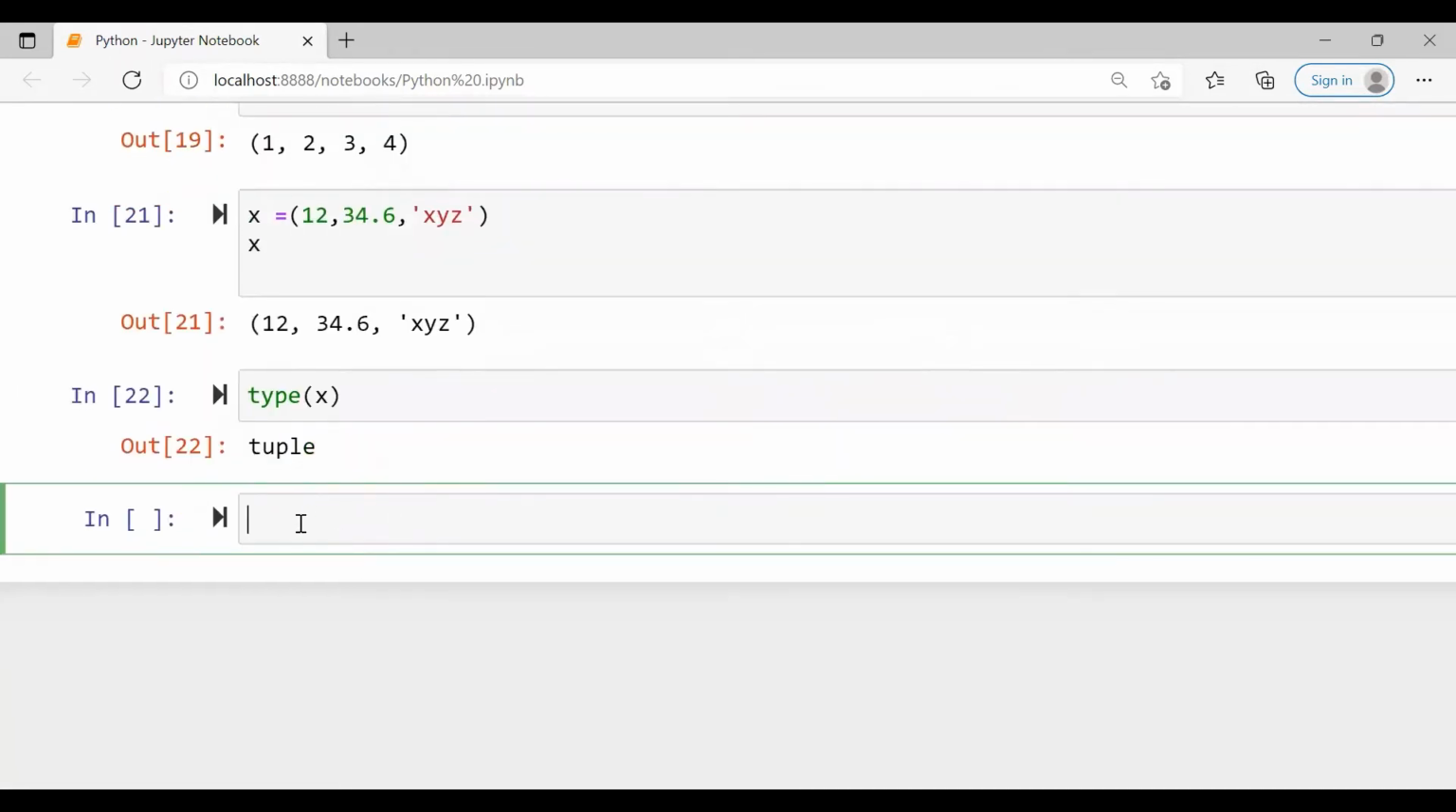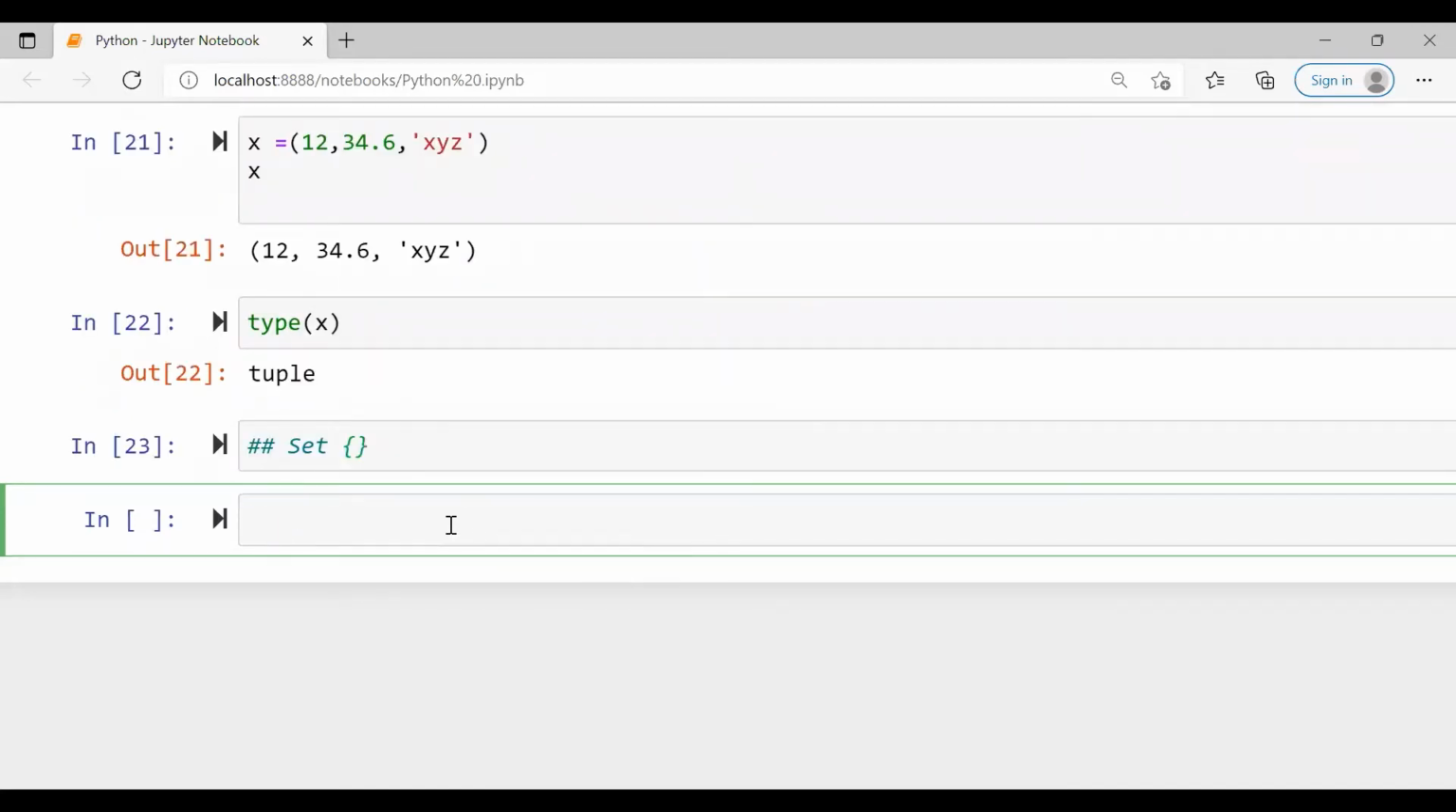Now, the next data type in Python is a set. A set data type. Set is a collection of unique and unordered items separated by comma and enclosed in curly brackets. So you have to enclose in the curly brackets, and all the items should always be separated with a comma, and the set will eliminate the duplicate items even though you take them.